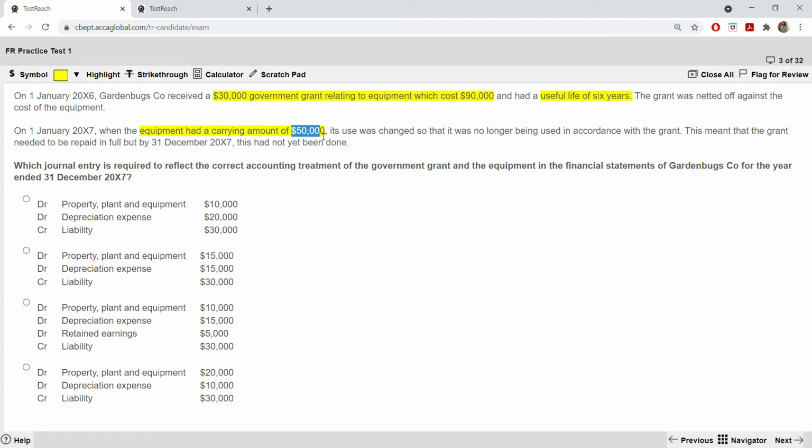It was due to depreciation, right? It was 10,000. So 10,000 depreciation was there. We know that. Next, if there was no grant, it was just 90,000 for the equipment. Then what would be the depreciation?